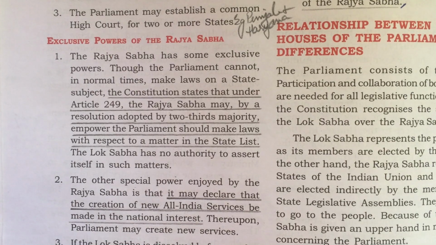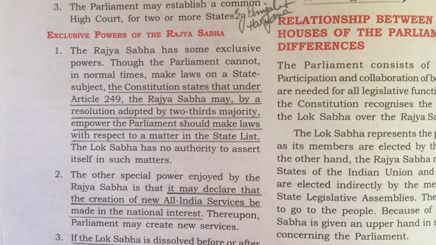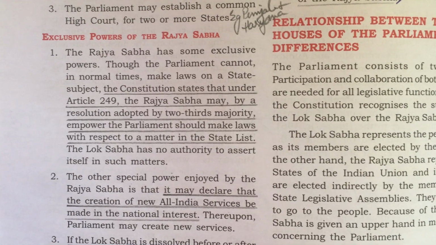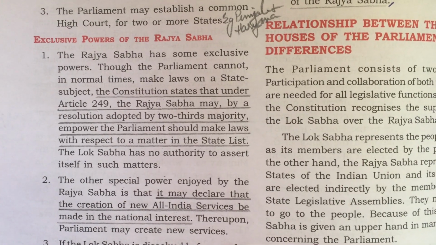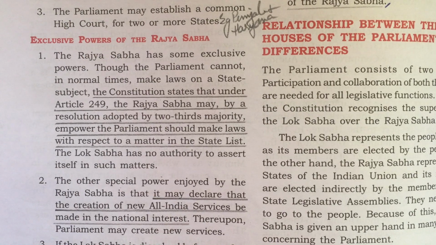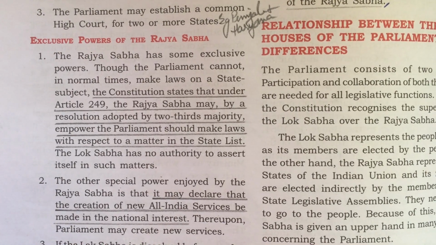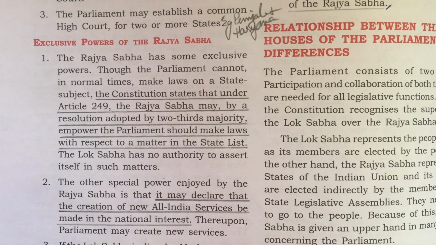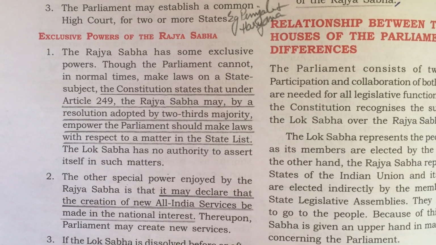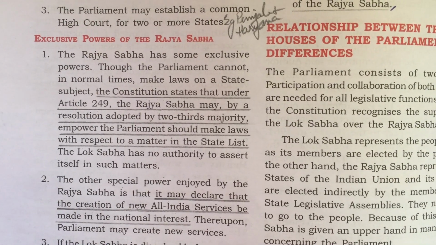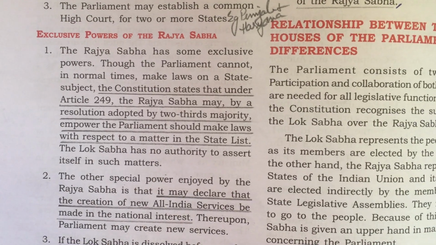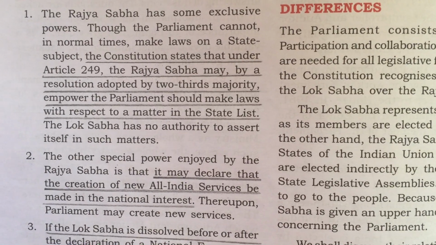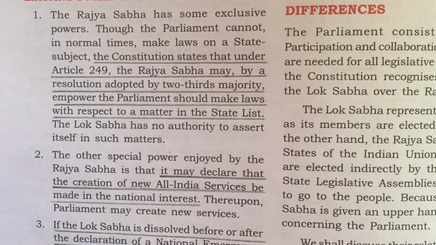You can underline all these lines. And as we had studied earlier, when the Rajya Sabha passes a resolution by a two-thirds majority that a subject in the state list has assumed national importance, then in such case the parliament has got the authority to legislate state laws. So this is one of the exclusive powers that is enjoyed by Rajya Sabha. So the Lok Sabha has no authority to assert itself in such matters.